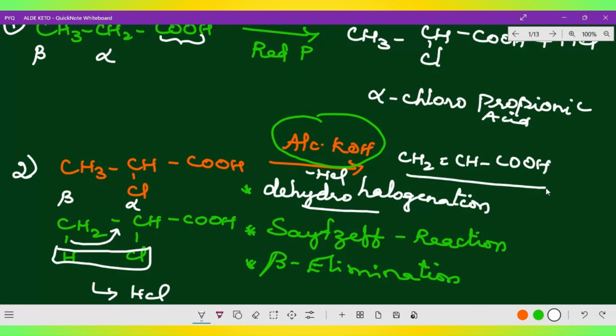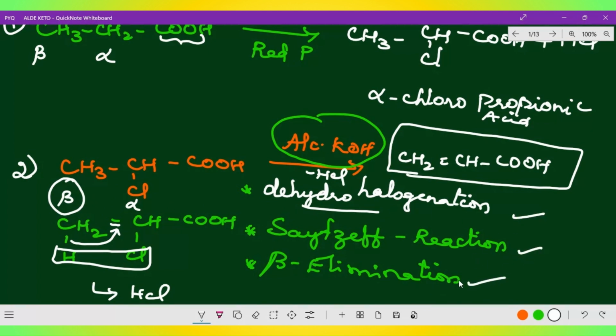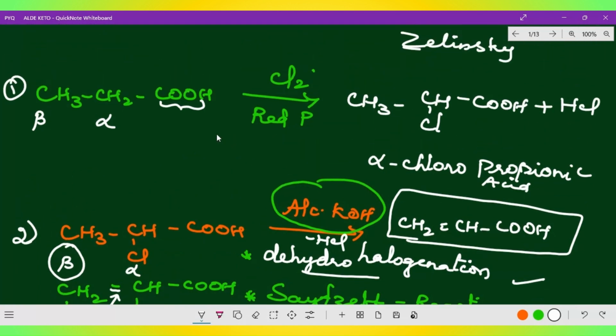So this is the final product you will get. I hope you got the clarity. CH2=CHCOOH. Do you know where the double bond comes from? The hydrogen is removed, so automatically the bond connects over here, and you get the double bond, CH2=CHCOOH. So this is the end product. This is beta elimination, also known as dehydrohalogenation, the Saytzeff rule being another point, and beta elimination the third point. I hope you got the clarity about these two reactions.